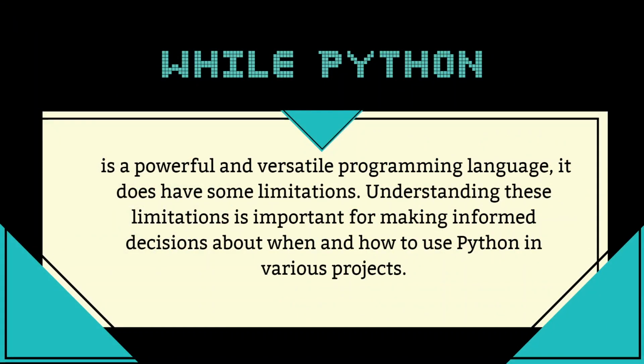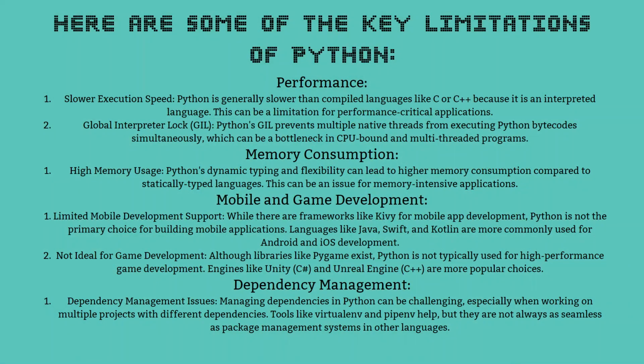While Python is a powerful and versatile programming language, it does have some limitations too. Understanding these limitations is important for making informed decisions about when and how to use Python in various projects. Here are some of the key limitations of Python. Slower execution speed. Python is generally slower than compiled languages like C or C++ because it is an interpreted language. This can be a limitation for performance-critical applications.